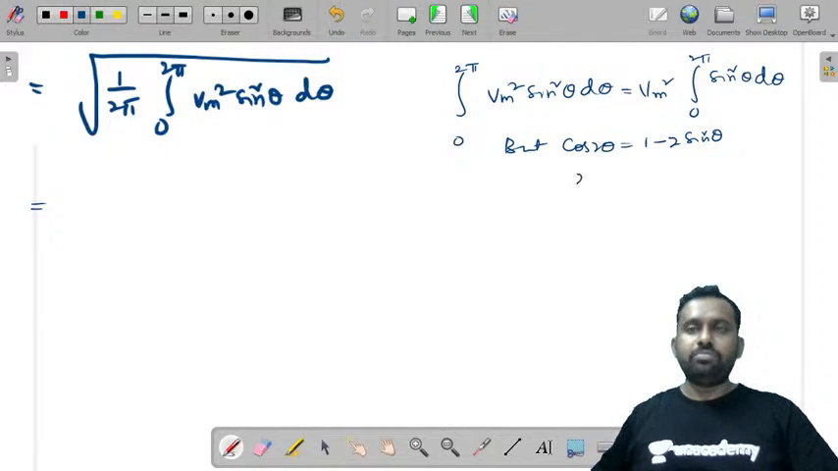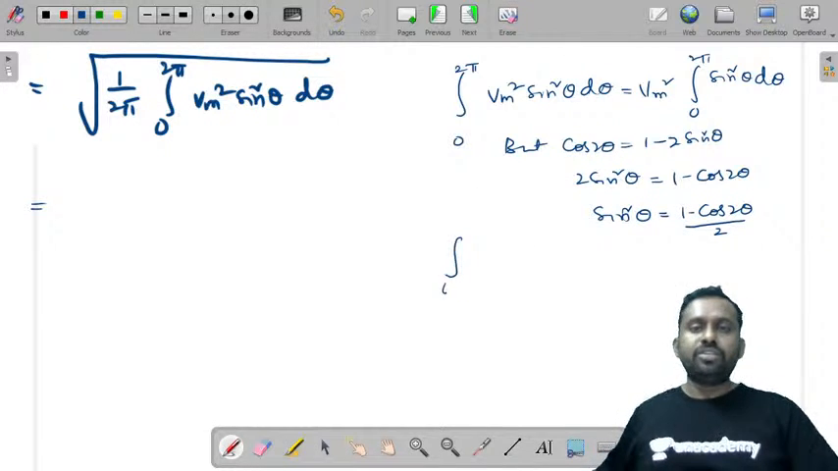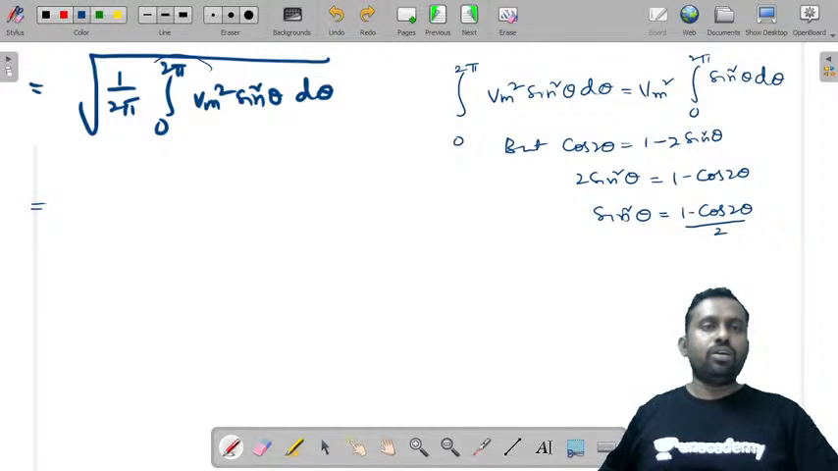So you can write from this, 2 sine square theta is equal to 1 minus cos 2 theta, and sine square theta is equal to (1 minus cos 2 theta) by 2. So if you substitute, I'm only solving this now. So let us try to do that.